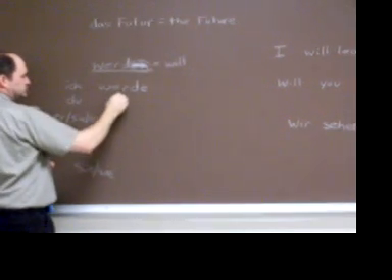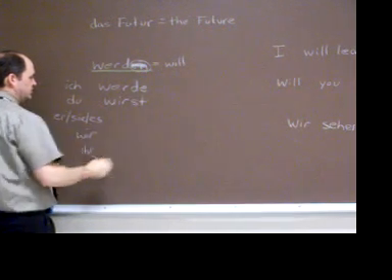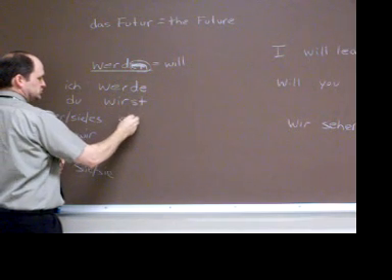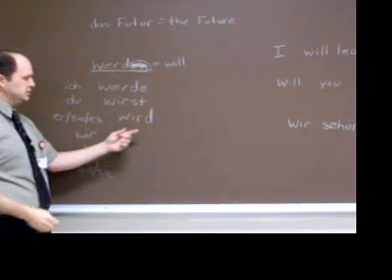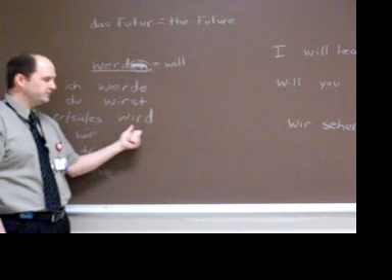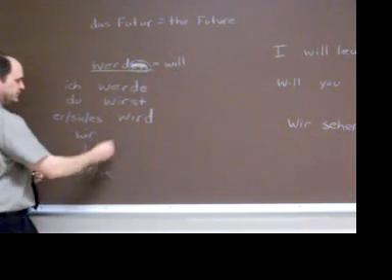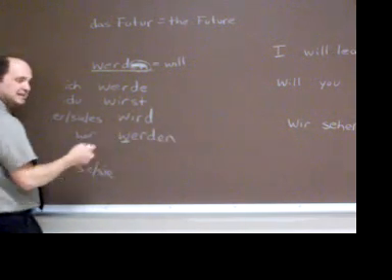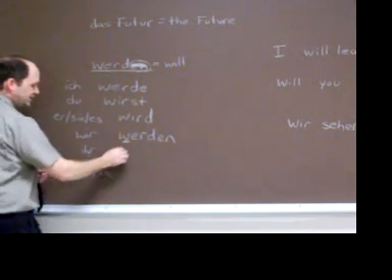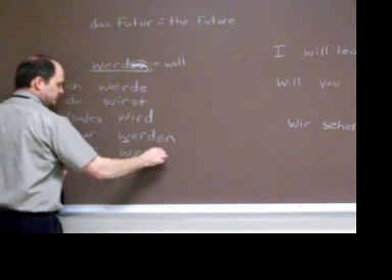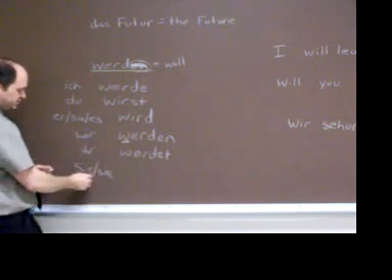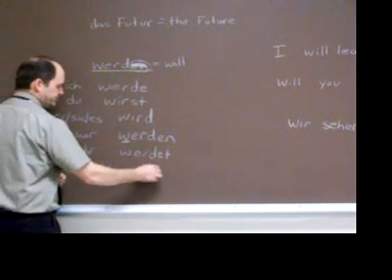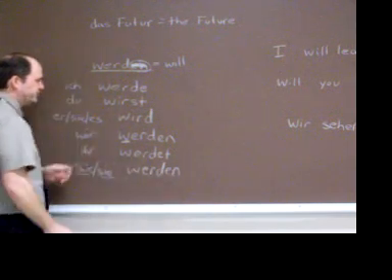Du wirst, you will. Er, sie, es, which means he, she, and it will, which in German is wird. And even though it ends in a D, you pronounce it almost like a T, wird. We will is wir werden. Don't forget that a W is pronounced like an English V. Ihr werdet. Und sie, sie being the polite you, sie here meaning they, is also werden. So here we have conjugated the verb werden.